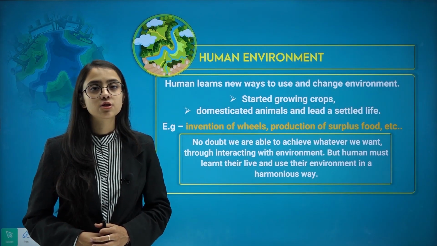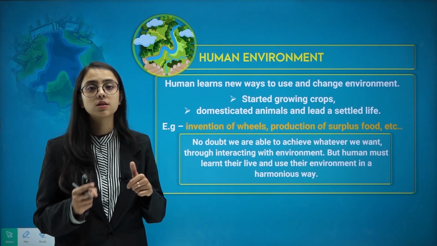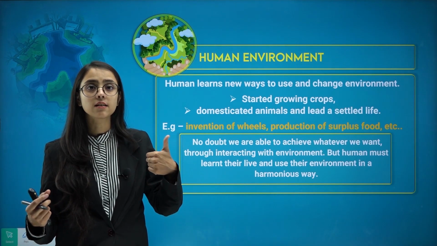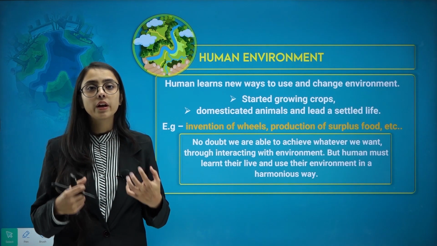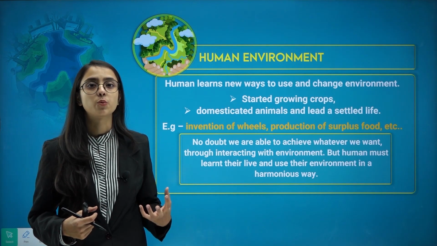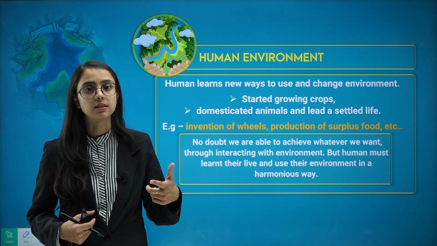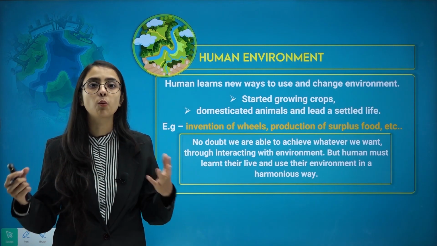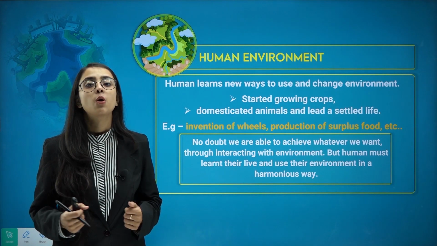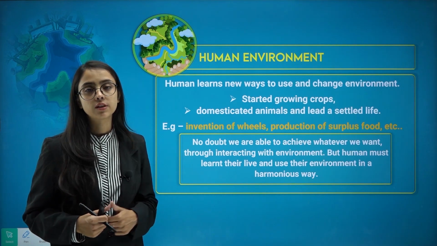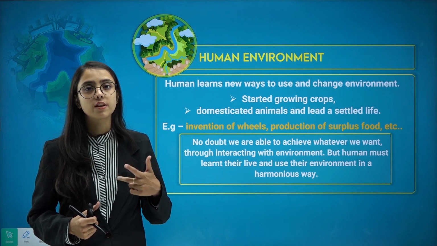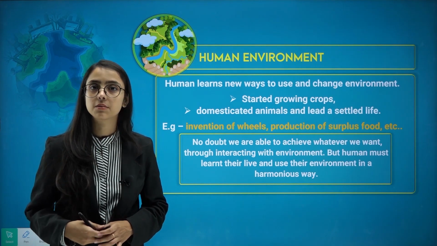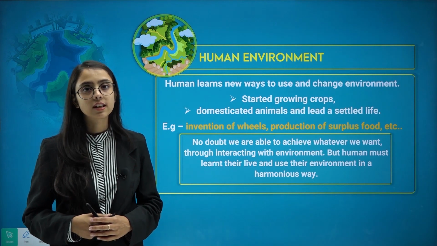What have we learnt in this chapter so far? We learnt what is environment, and what are the two kinds of environment, natural environment and human environment. We learnt what the key elements of natural environment are, biotic as well as abiotic. Then we learnt about the key elements of human environment and why they are necessary. We also learnt about different domains of the earth, the lithosphere, hydrosphere and atmosphere. At the end we learnt about the biosphere and ecosystem as well. So I hope you understood everything in this chapter.